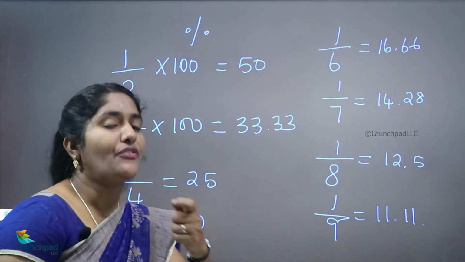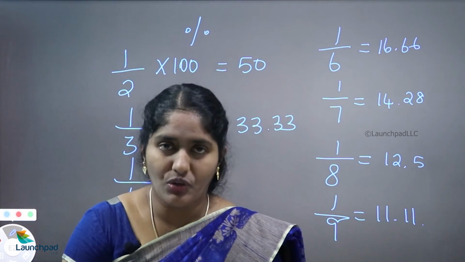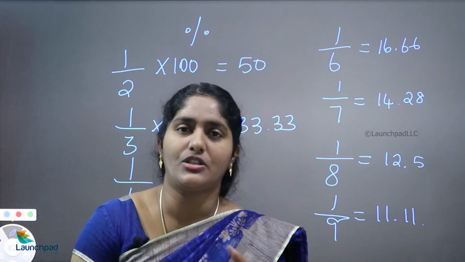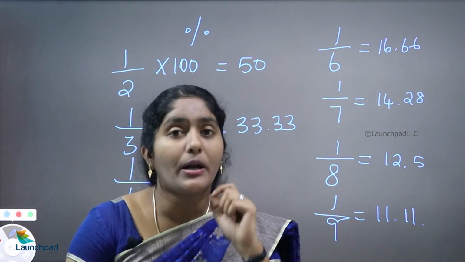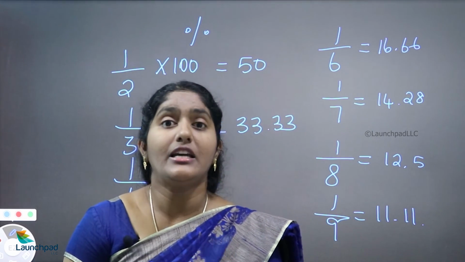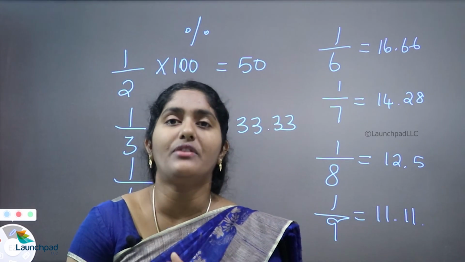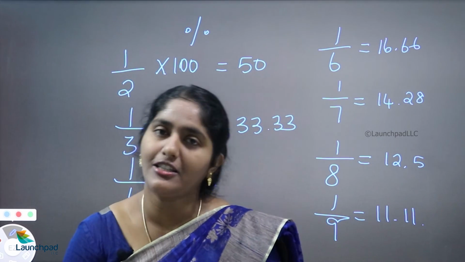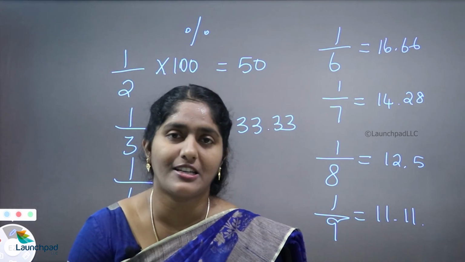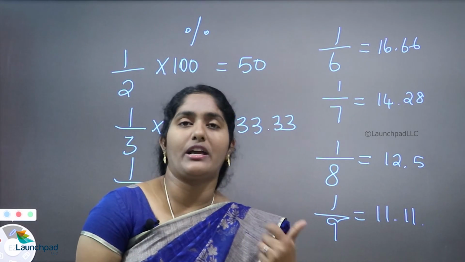1 by 9? 11.11. In case you are getting an answer for a particular question as 1 by 3, at that time you need not convert that 1 by 3 into percentage. If you have memorized this, 1 by 3 is 33.33. In case you are getting an answer as 2 by 3, you need not convert anything. 1 by 3 is 33.33, therefore 2 by 3 is 66.66. Okay, just memorize this while you are doing your calculation. It is very useful for you.